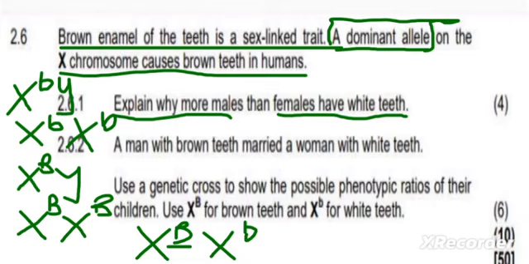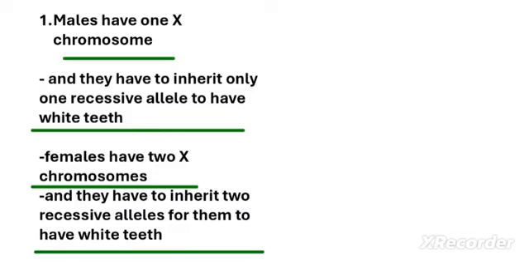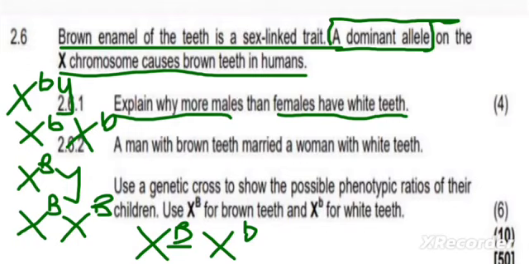So for your answer, you're going to write that males only have one X chromosome, and the Y chromosome does not have this allele. They only have to inherit one recessive allele for them to have white teeth, whereas females have two X chromosomes and they have to inherit two recessive alleles for them to have white teeth. So that is your answer. You're going to get your 4 marks.